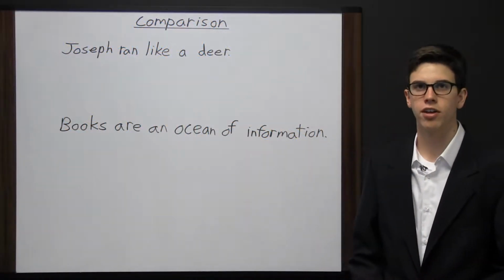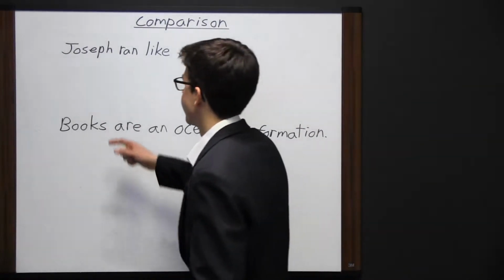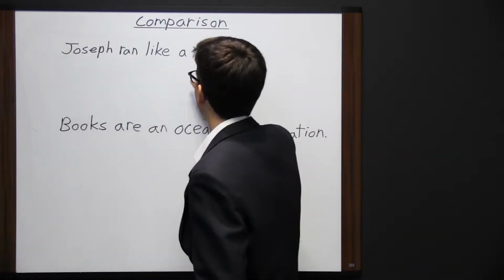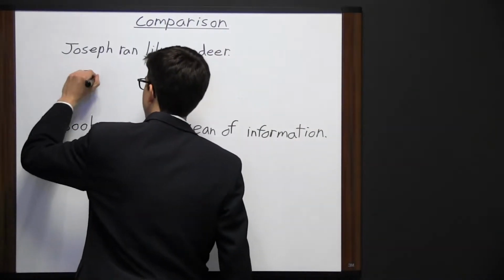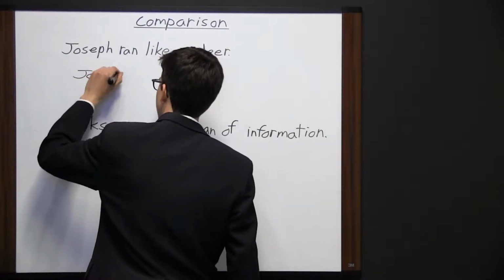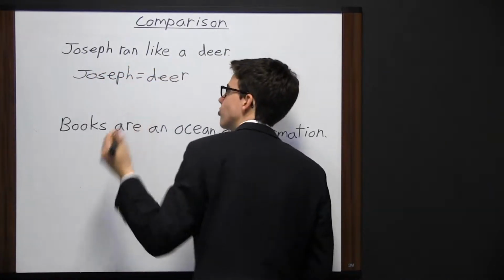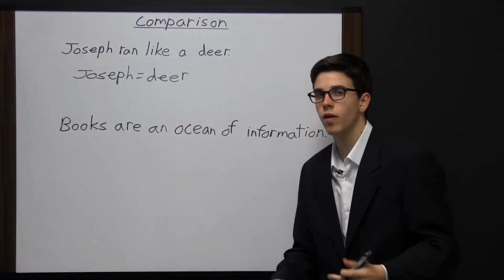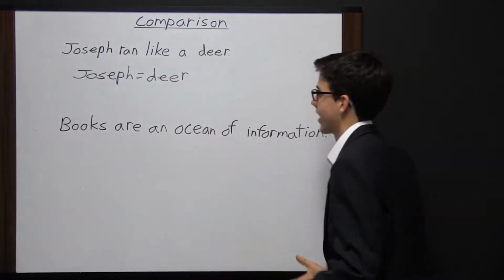An author will often compare two things that are not similar. So right here we see the sentence that says, Joseph ran like a deer. Now, the sentence is comparing Joseph to a deer. Now, are Joseph and a deer similar? No, not at all. They're much different. Joseph is a human, and a deer is an animal.